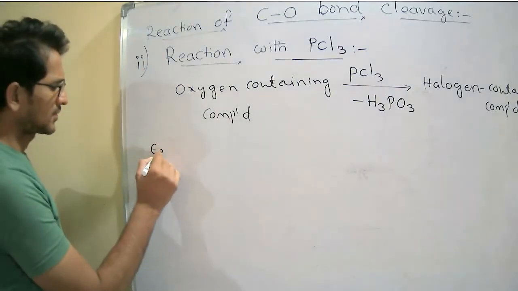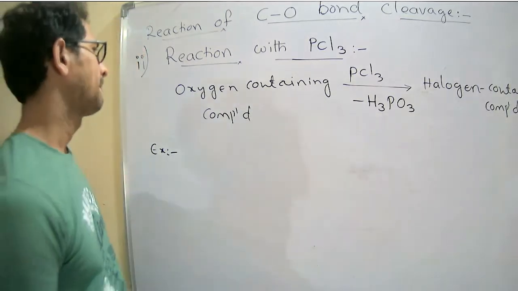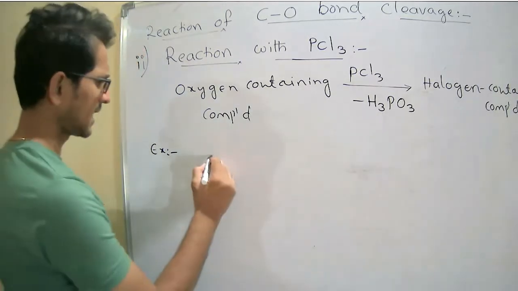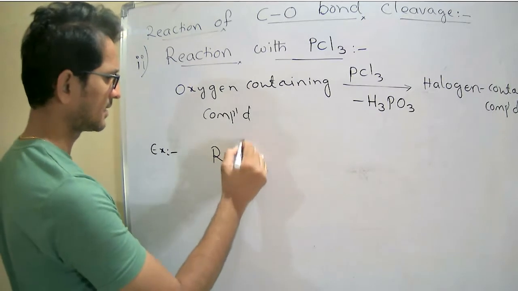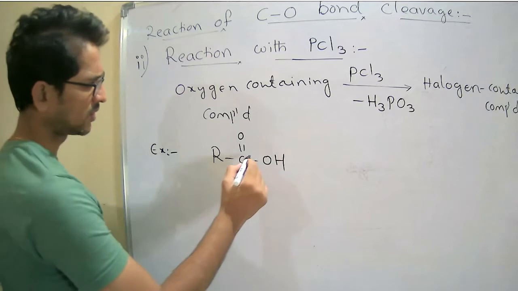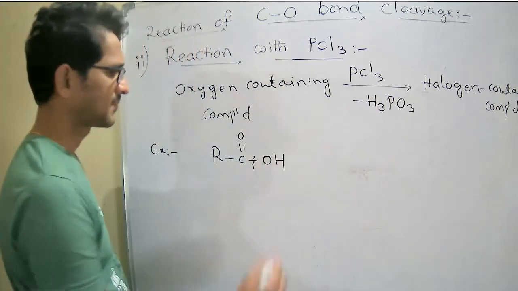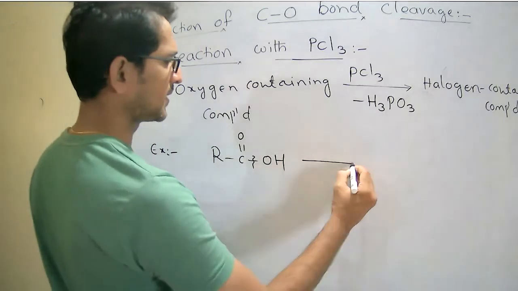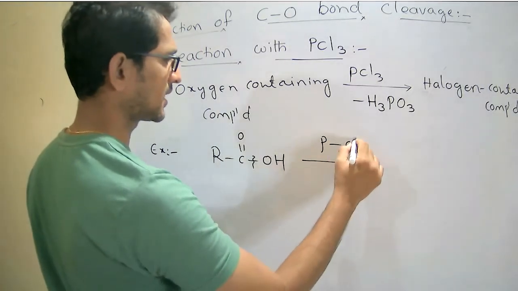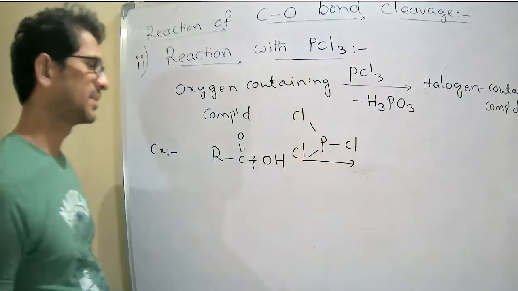Some examples. So same, I take the acid RC double bond OH, here the carbon oxygen bond leaves. Now I am reacting with the phosphorus trichloride, PCl3.